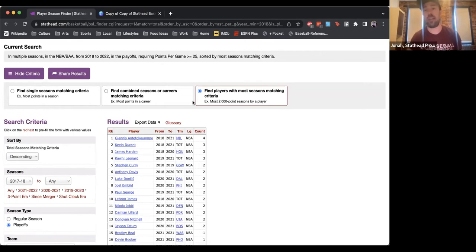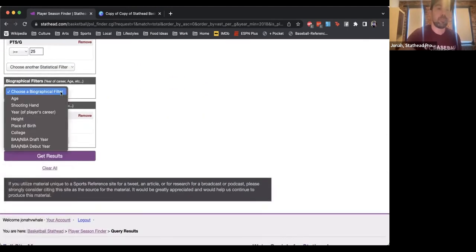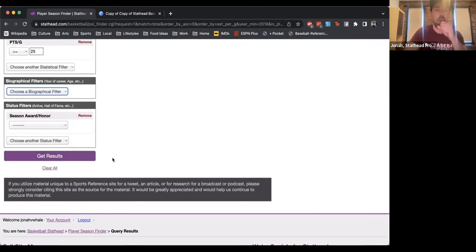So all of the stats from the NBA, the ABA, and the WNBA will all be in here. And with that, there will be a number of new searches that you can do for the WNBA. A lot of these filters, like the awards and the colleges and stuff like that, will be there. So that's a very exciting update that's coming soon.